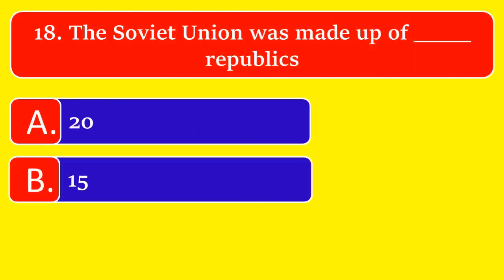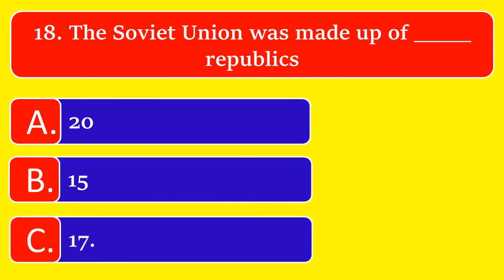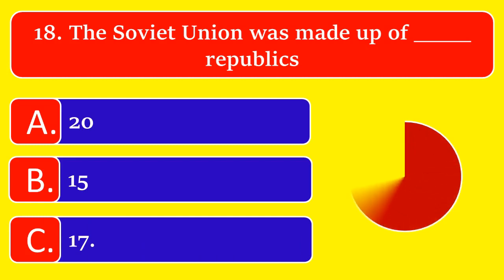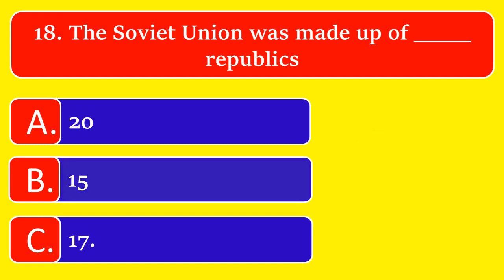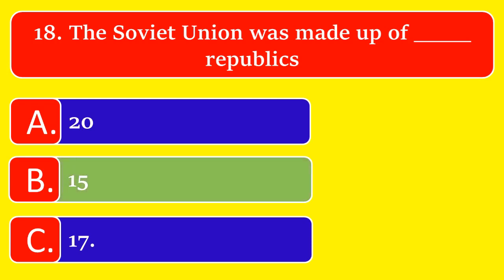The Soviet Union was made up of dash dash republics. Option A, 20, option B, 15, or option C, 17. The correct answer is option B, 15.